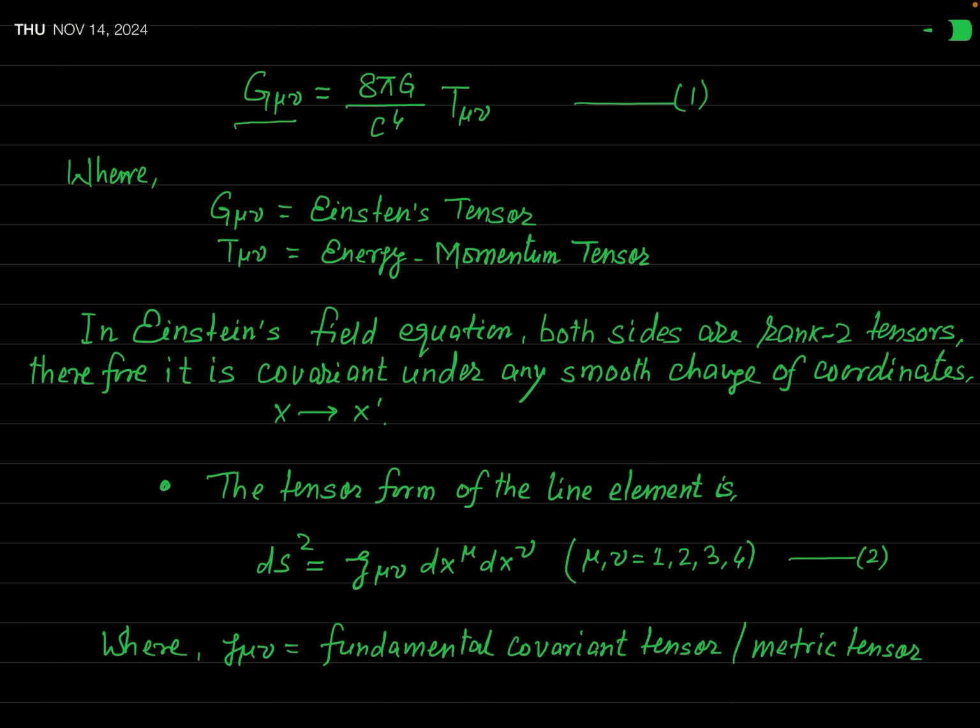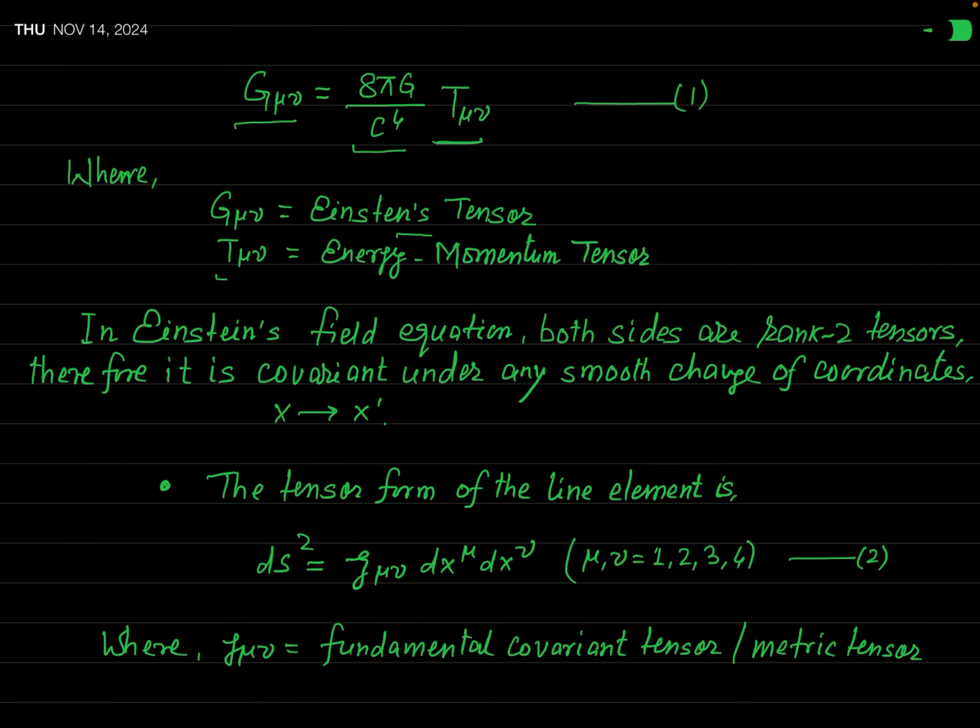G mu nu equals 8 pi G over c to the power 4 times T mu nu. Here G mu nu is a covariant tensor of second rank, and this tensor is called the Einstein tensor. On the right-hand side, the tensor T mu nu is also a covariant tensor of second rank.